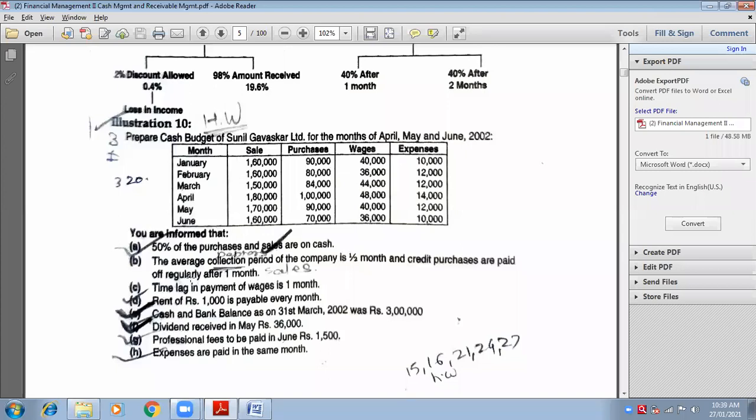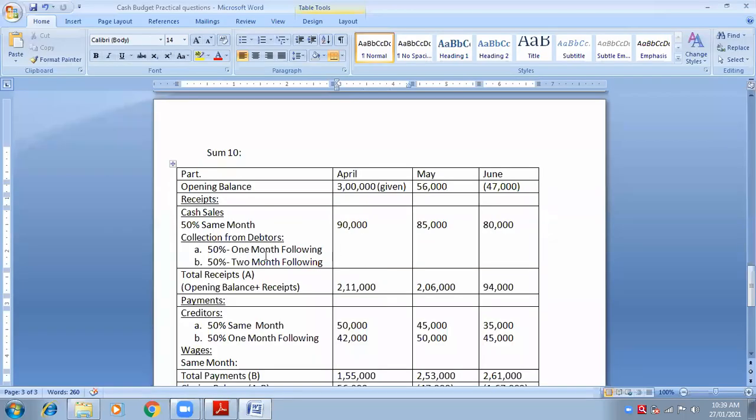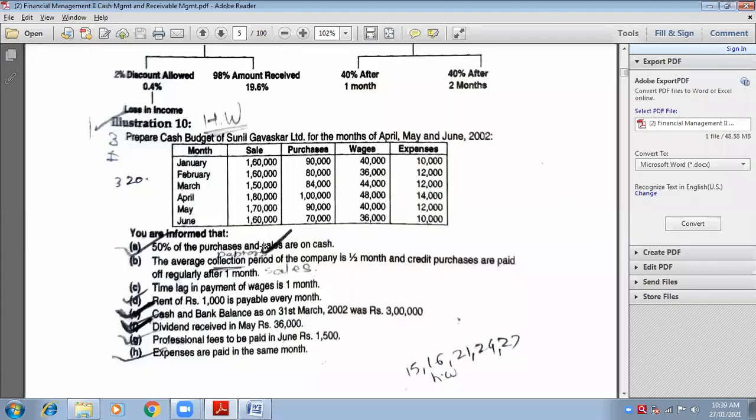Rest of the 50%. What he says, the average collection period means debtors. He's talking about debtors of the company is half month. Half month? What do you mean by half month? How can we divide a month into half? Amount can be divided in half. How will I write here? 1 month following, 2 month following, half month following is what? I don't understand, ma'am. What is half month?